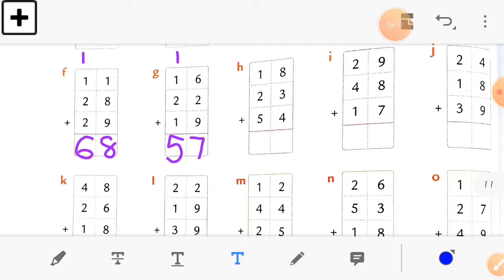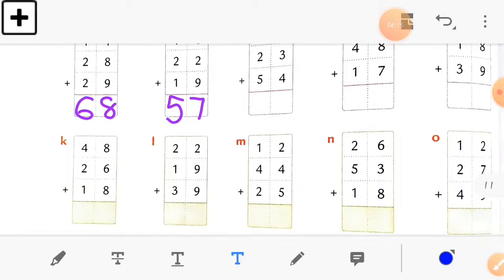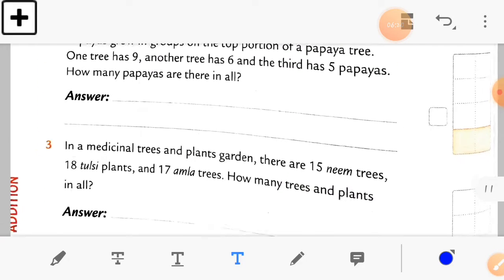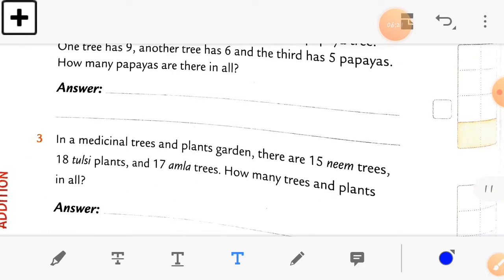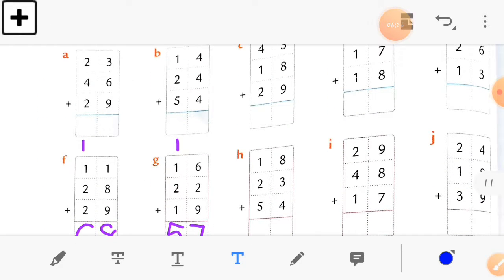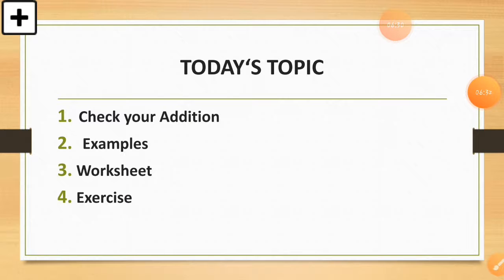Okay, so I hope this concept is clear to you all. This sum you have already done, and this two sum we will do in the next lecture. Here we complete this exercise 2E. So here is today's topic, check your addition. I will explain with an example, then we'll do the worksheet and also the textbook exercise.